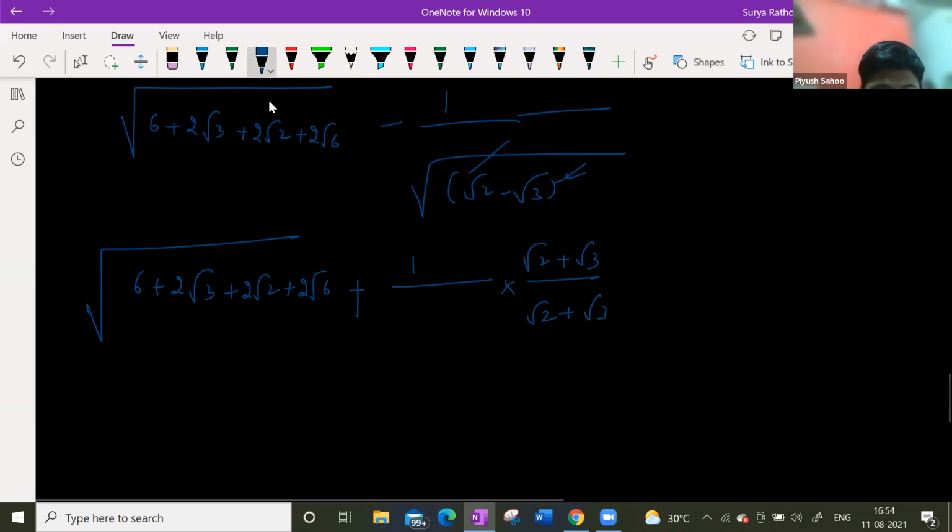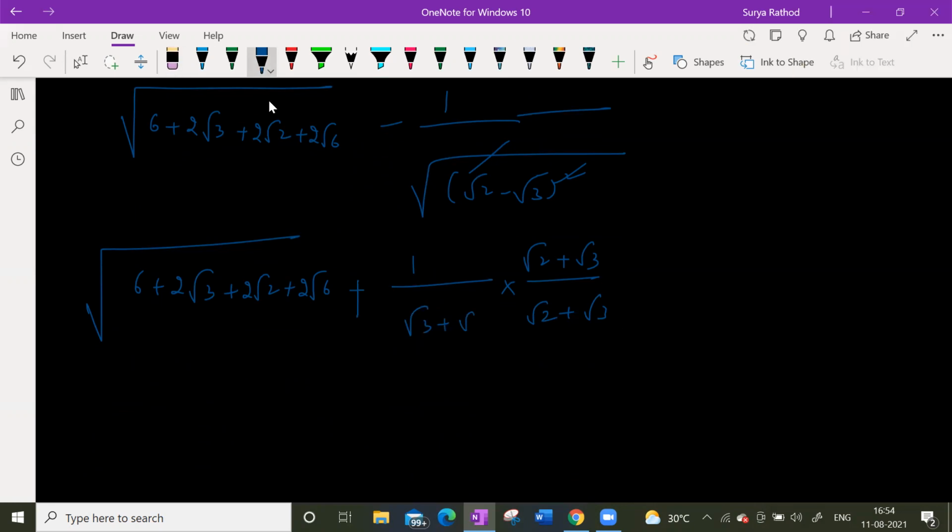Yes, sir, we can simply multiply minus 1 into minus 1, right? You take minus common and multiply. After multiplying it, you can do it like this. No problem. Why? Because you can take minus common here. I already have minus, so minus into minus is plus. So now do this.